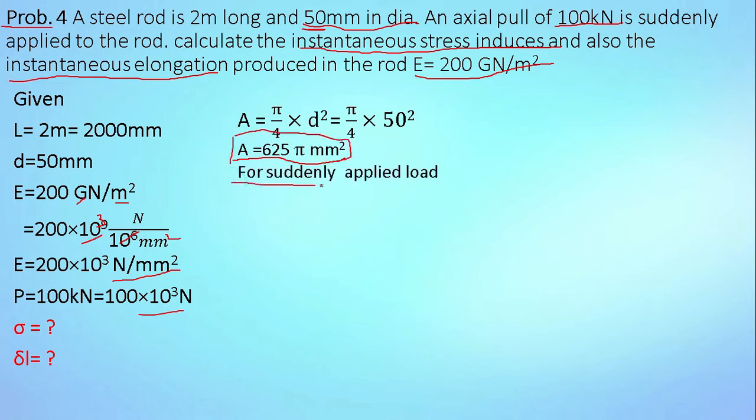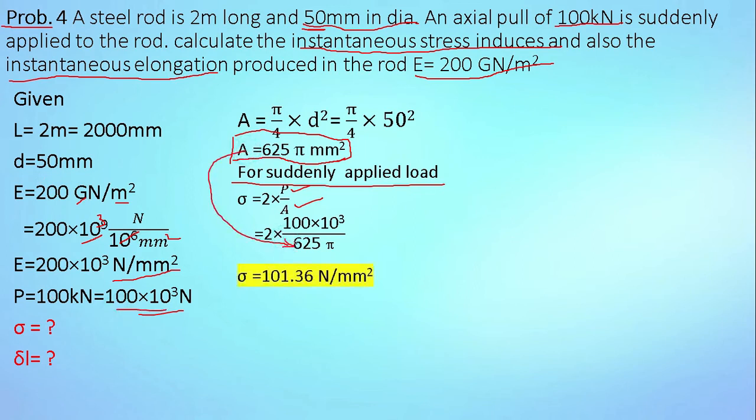Next, for suddenly applied load, the formula for stress is 2 times P divided by A. So put the value of P and cross sectional area: 2 multiplied by 100 into 10 raised to 3, this is the load, and the cross sectional area from here. So final sigma is equal to 101.36 Newton per mm square. This is our first answer.